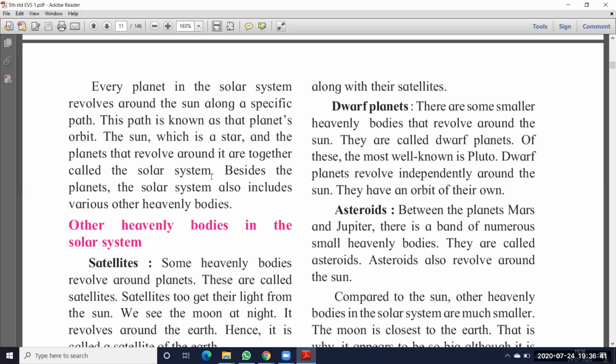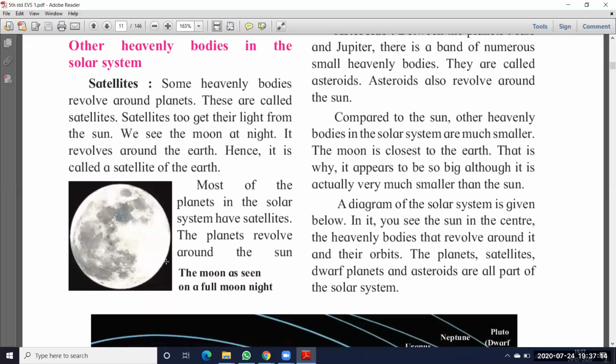The sun, which is a star, and the planets that revolve around it all together are called the solar system. So the sun and the planets around the sun together we call the solar system. Besides the planets, the solar system also includes various other heavenly bodies. So what are those other bodies? Let us see the other heavenly bodies in the solar system.